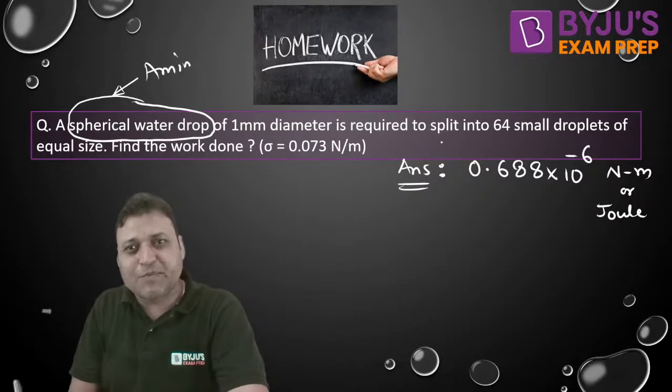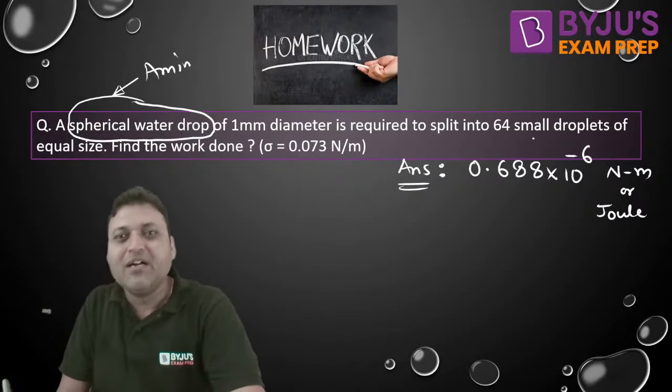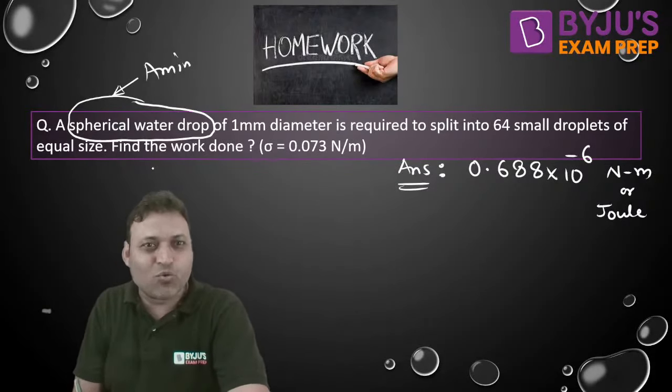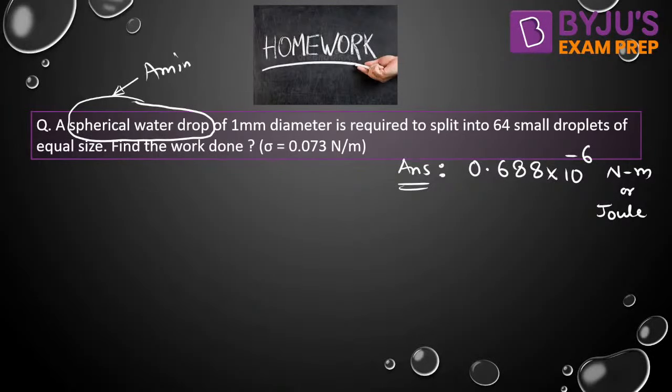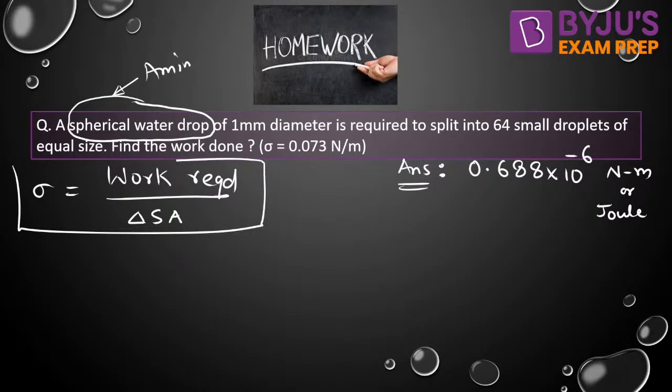It is required to split into 64 small drops of equal size. What is the work done? So I told you another definition of surface tension, that is the amount of work required to increase the unit surface area of the liquid. That is the definition of the surface tension. The unit is joule per meter square or Newton per meter. Sigma can also be defined as the amount of work required to increase the unit surface area of the liquid.